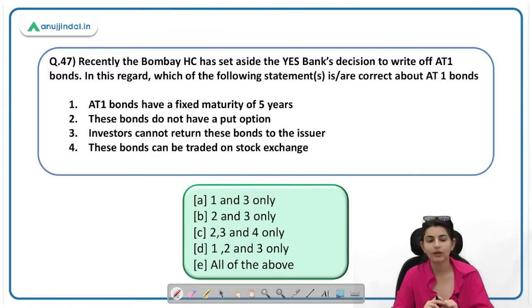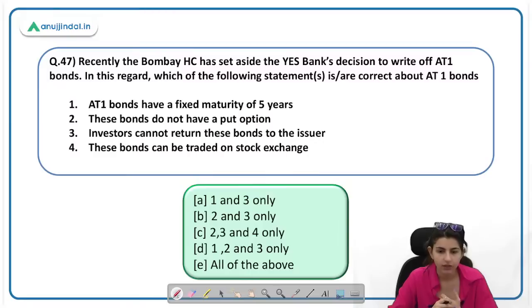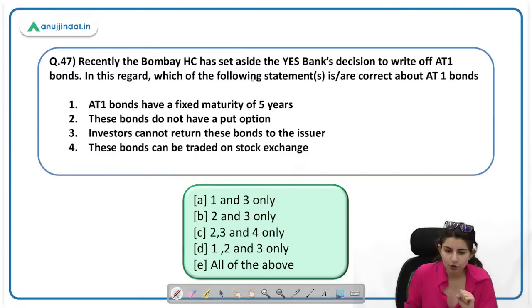Now this question about AT1 bonds is very important because AT1 bonds were very much in the news. So recently, Bombay High Court has set aside the Yes Bank's decision to write off AT1 bonds. With this regard, which of the following statements is correct about AT1 bonds? So it is asking about AT1 bonds. AT1 bonds have a fixed maturity of 5 years. This is incorrect. These are perpetual bonds.